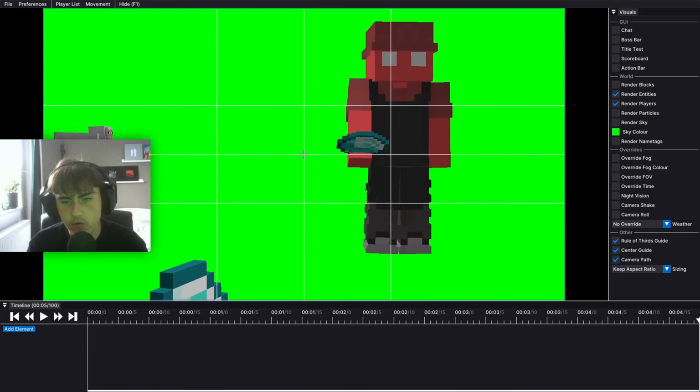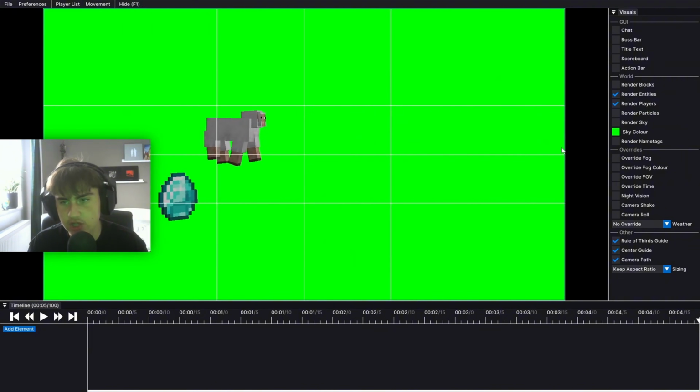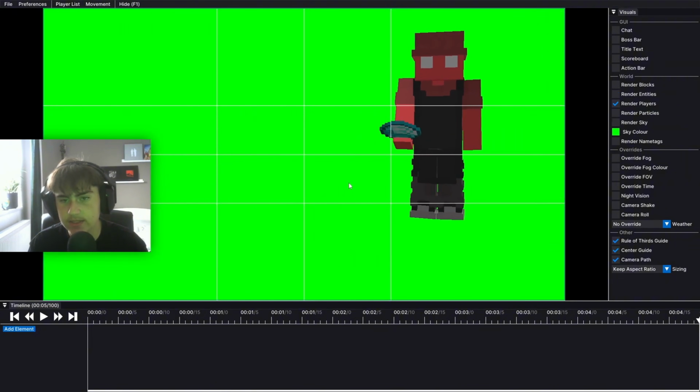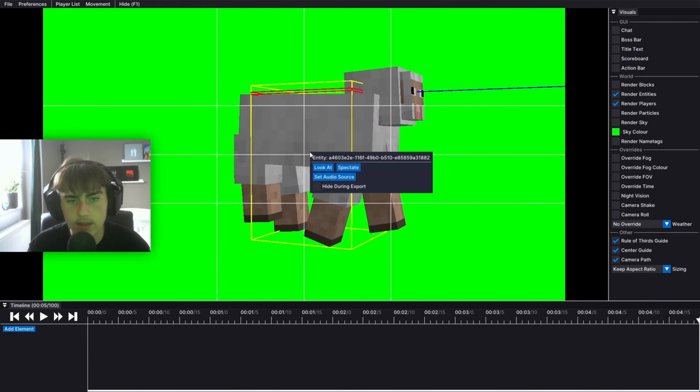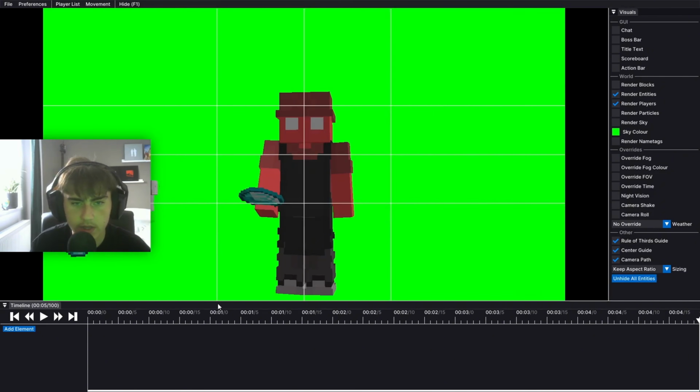So let me see. If for example you have like a sheep or something in your shot, you can turn off the entities, but since I have diamonds floating around, I can't do that. So I can just go over here and right click and then set hide during export. Okay, so I like how this looks.